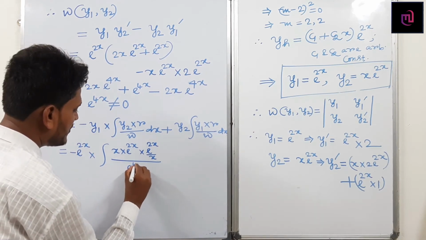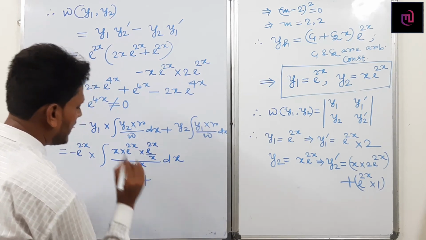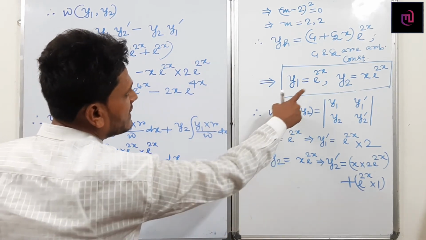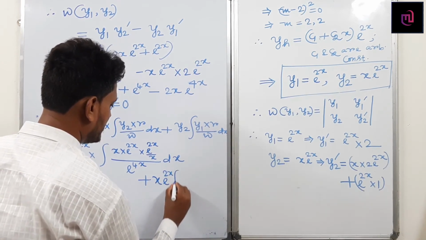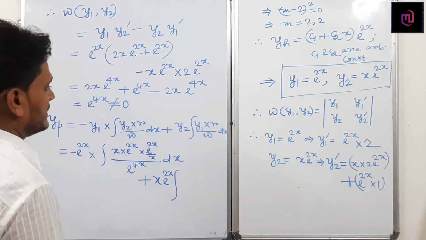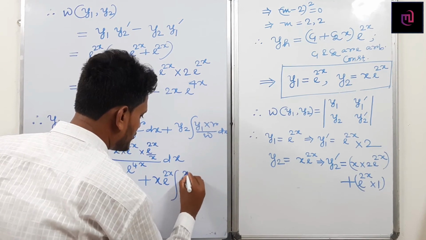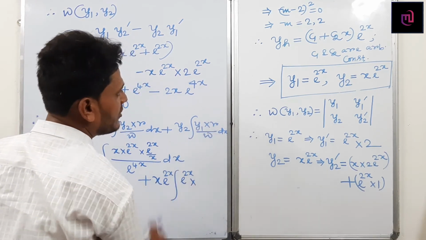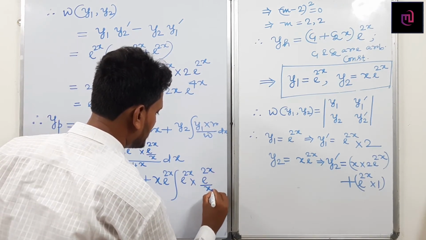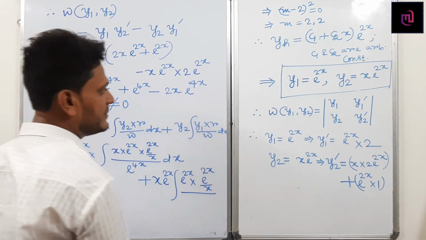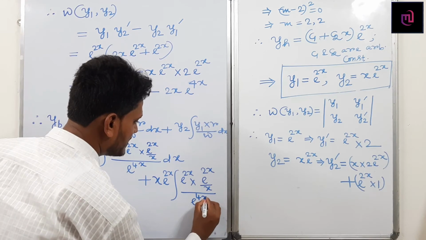So I can write e to the power 4x dx, plus y2. What is y2? y2 is x into e to the power 2x, integration of y1 into r. What is y1? y1 becomes e to the power 2x. r becomes e to the power 2x by x, divided by the Wronskian, e to the power 4x, dx.